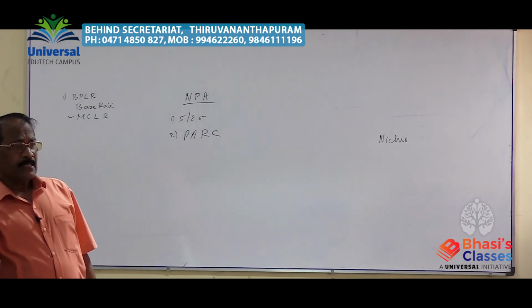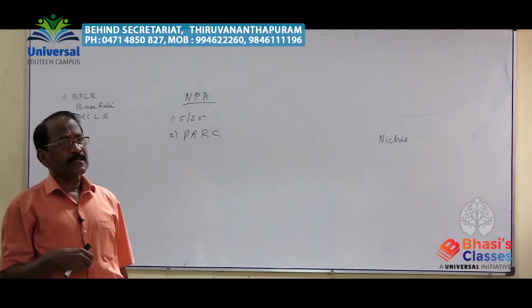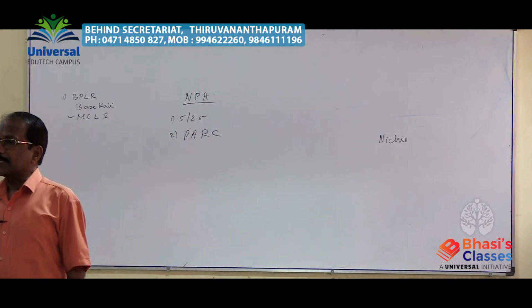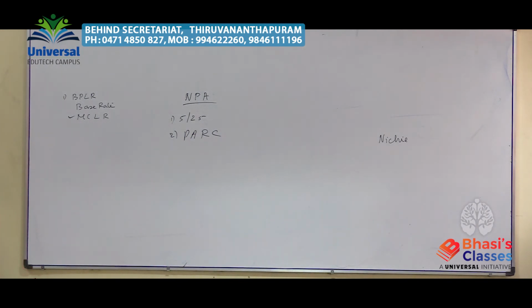By purchasing the bad asset, the private asset reconstruction company gives at least a relaxation to the public sector commercial bank. So permission is given by the Reserve Bank of India to establish what is called PARC, private asset reconstruction company.